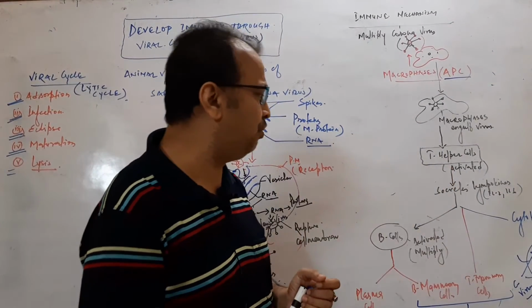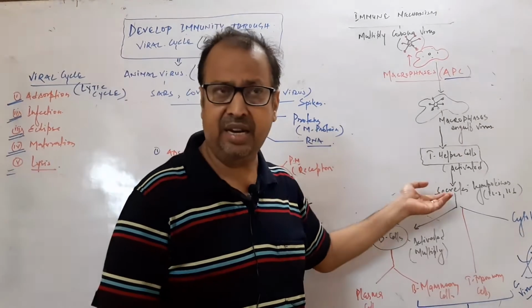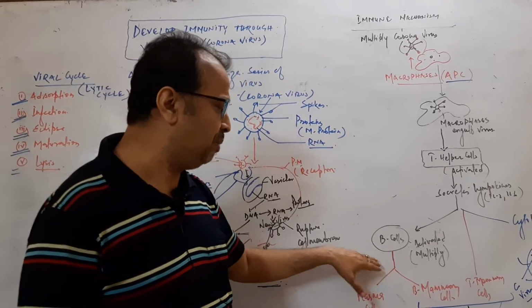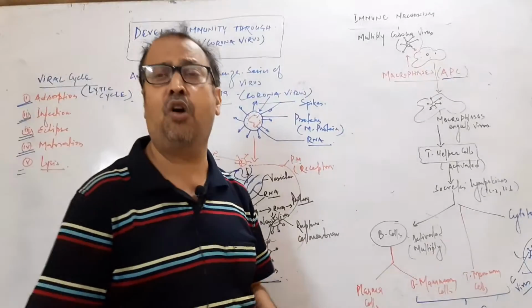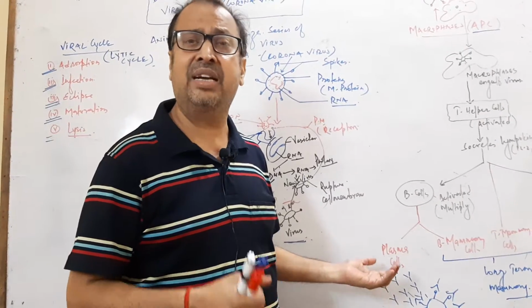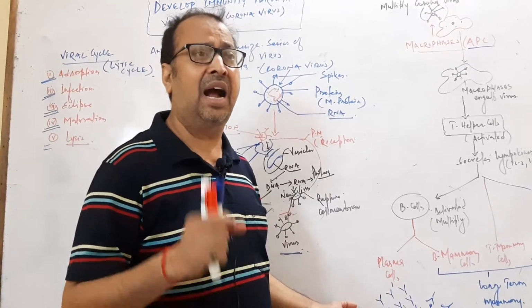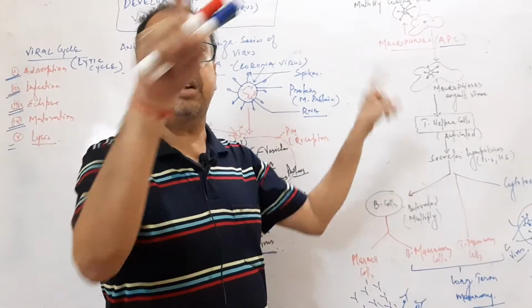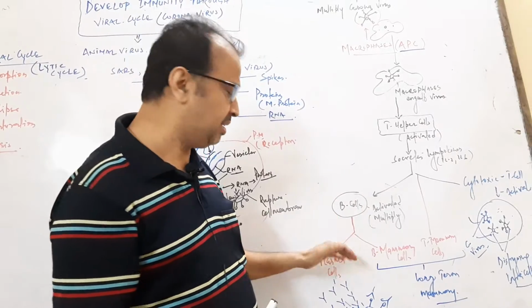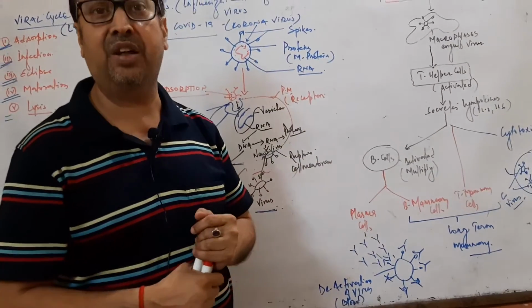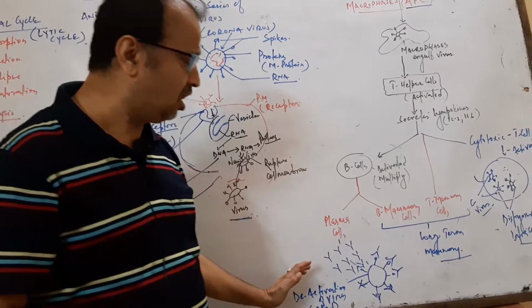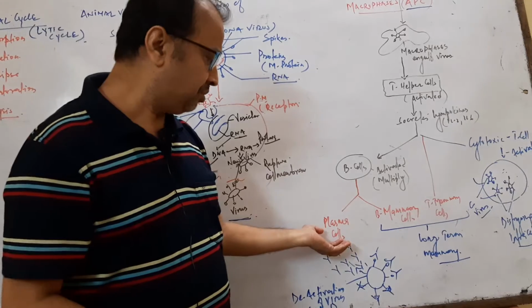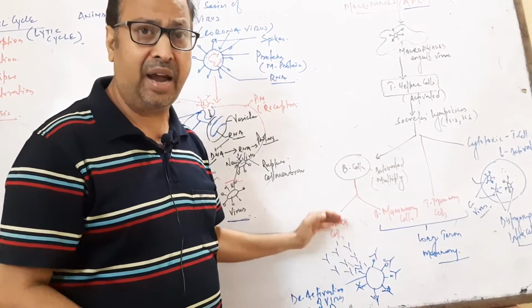The activated T lymphocyte secretes a chemical called lymphokine. It first activates the B cells. B cells multiply to form plasma cells that secrete more and more antibodies, and then the antibodies deactivate the action of the virus. They form over the surface of the virus and so deactivate the virus action. So here the extracellular immune response occurs by the production of antibodies.